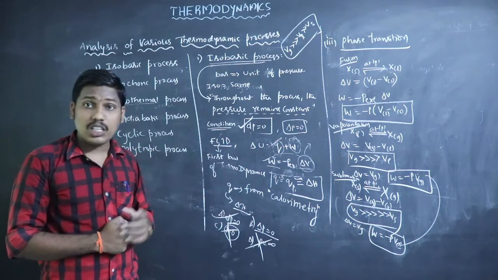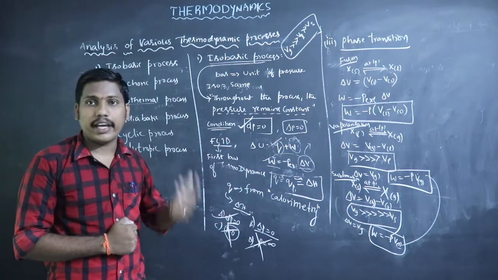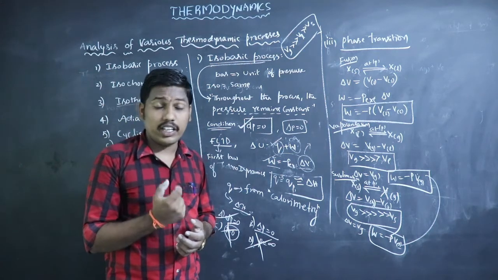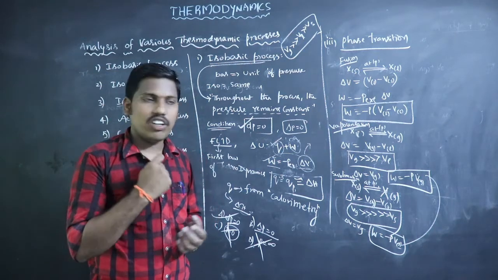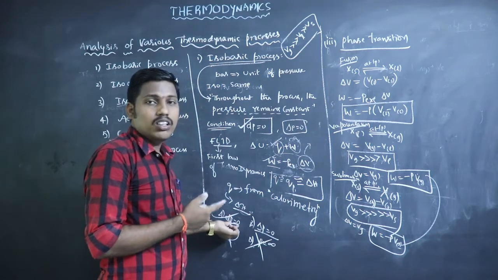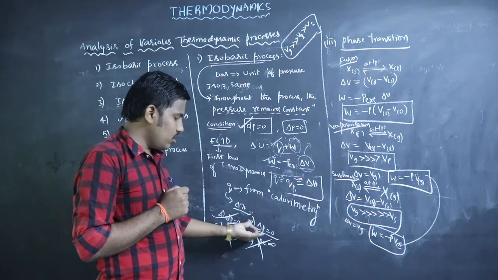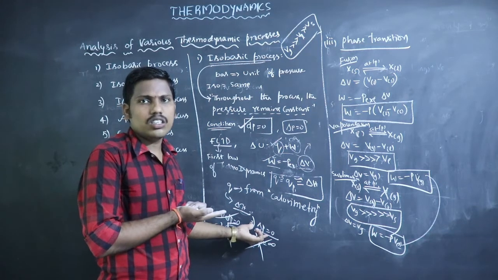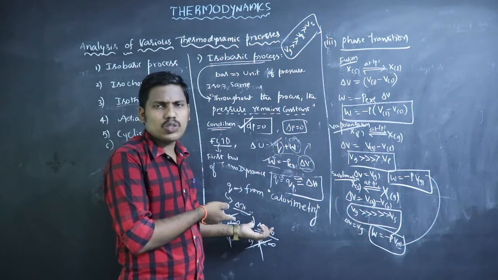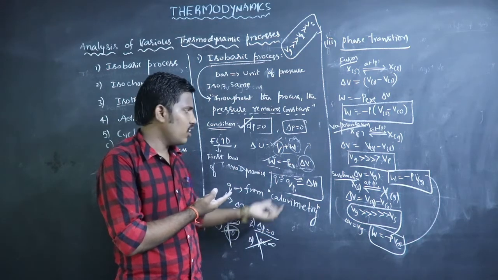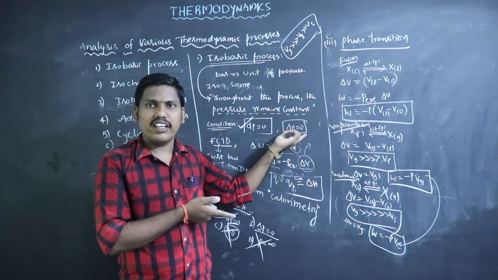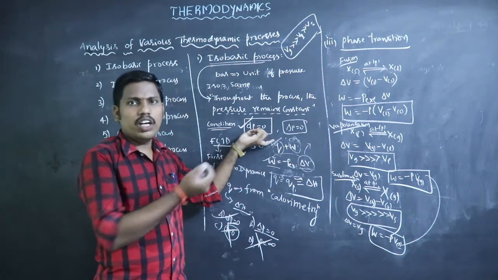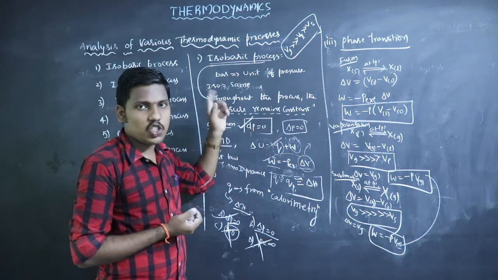In these two options, dP = 0 is more accurate because even over a very small interval the pressure is constant, and that is isobaric.